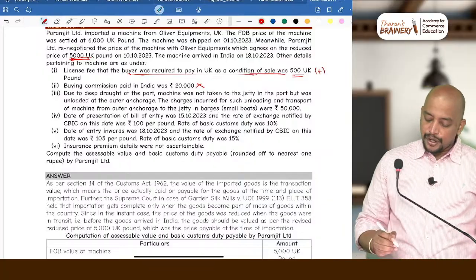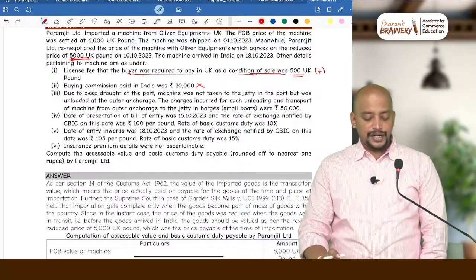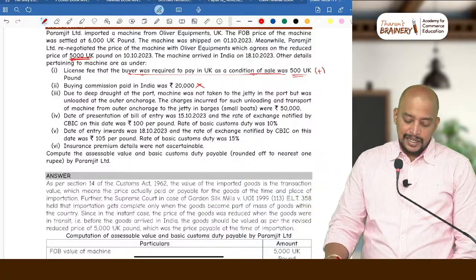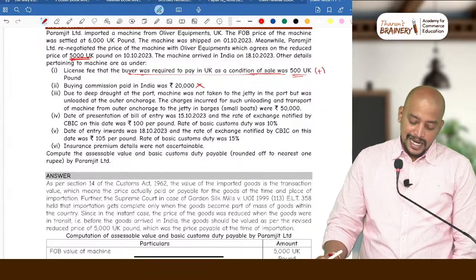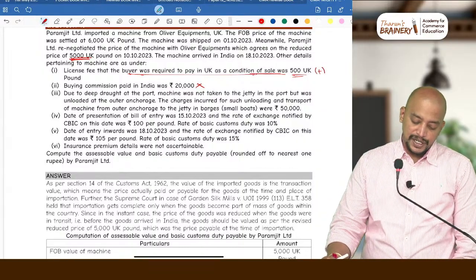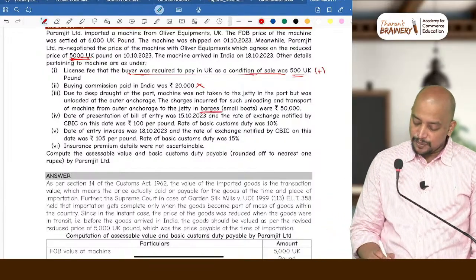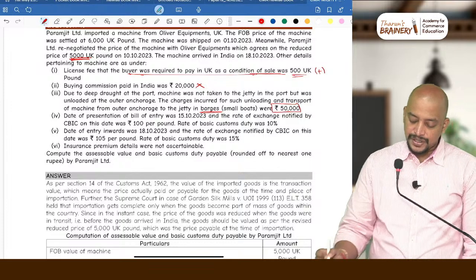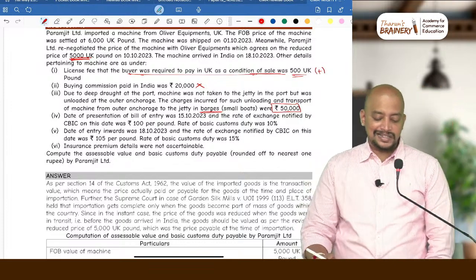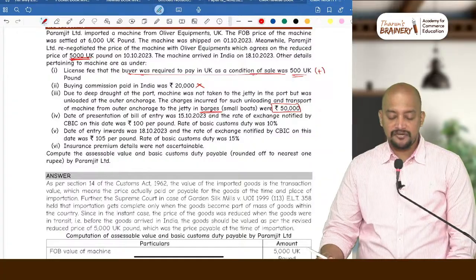Due to deep drought at the port, the machine was not taken to the jetty in the port, but was unloaded at an outer anchorage. The charges incurred for such unloading and transportation of the machine from the outer anchorage to the jetty in barges, that is small boats, were rupees 50,000. So that 50,000 will be taken as the transportation cost, okay, freight cost.